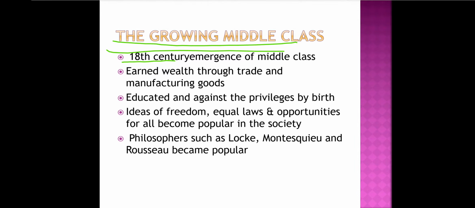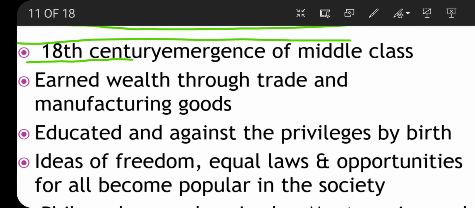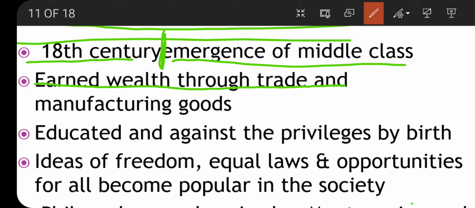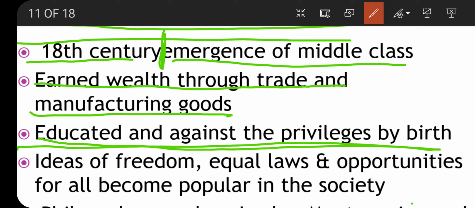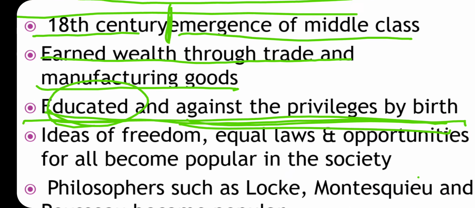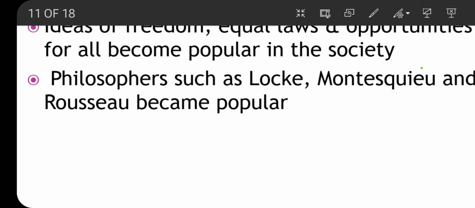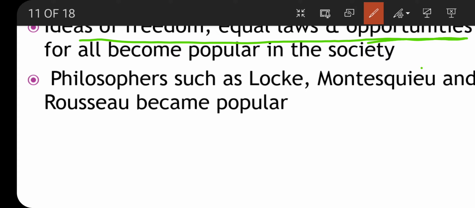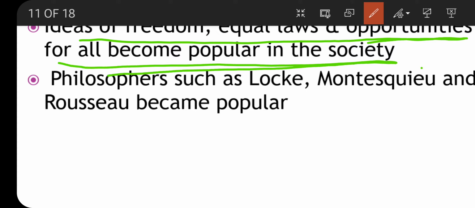They earned wealth through trades, that is overseas trade and manufacturing. With education, they were against the privileges. The ideas of freedom and equality emerged. The ideas of freedom and equal opportunity became popular in the society.